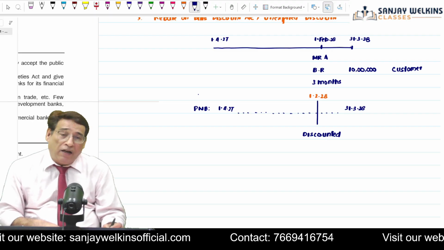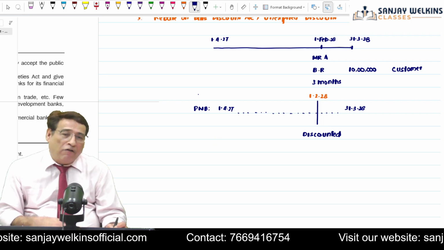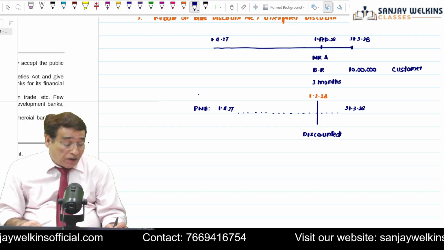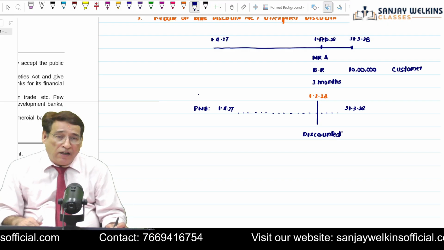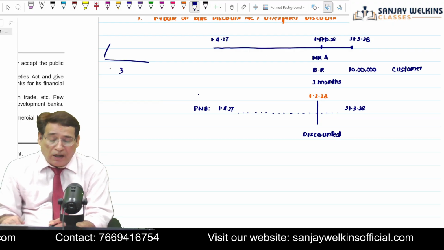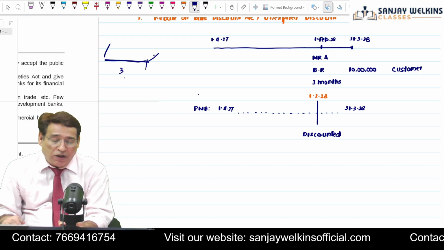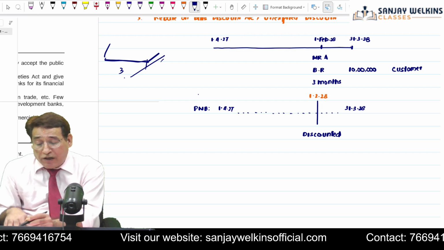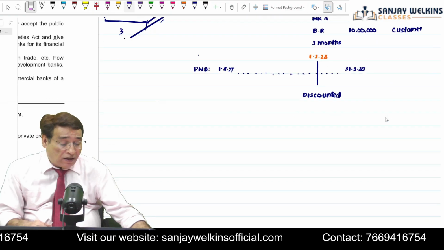So he went to his bank and gave the bill to the bank. Of course, the bank offers us services. Obviously, the bank is going to deliver him cash, and you know better than I that when a bank discounts the bill before the maturity period, indirectly it means the bank will have to wait for 3 months. The bank will give the cash to Mr. A, but the bill will be retained by the bank for 3 months till the maturity date. And on the maturity date, the bank will approach the customer and ask for the money. This is the point. The bank will deliver the money, no doubt about that, isn't it?